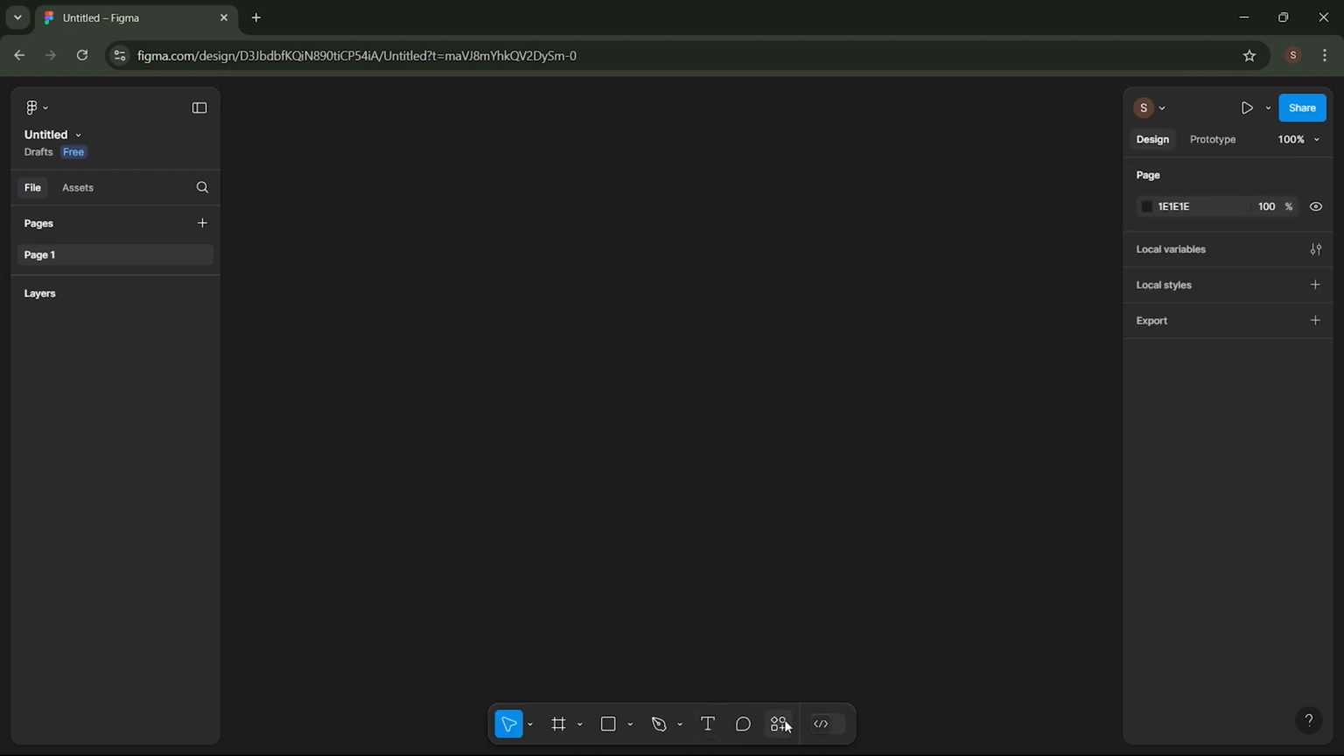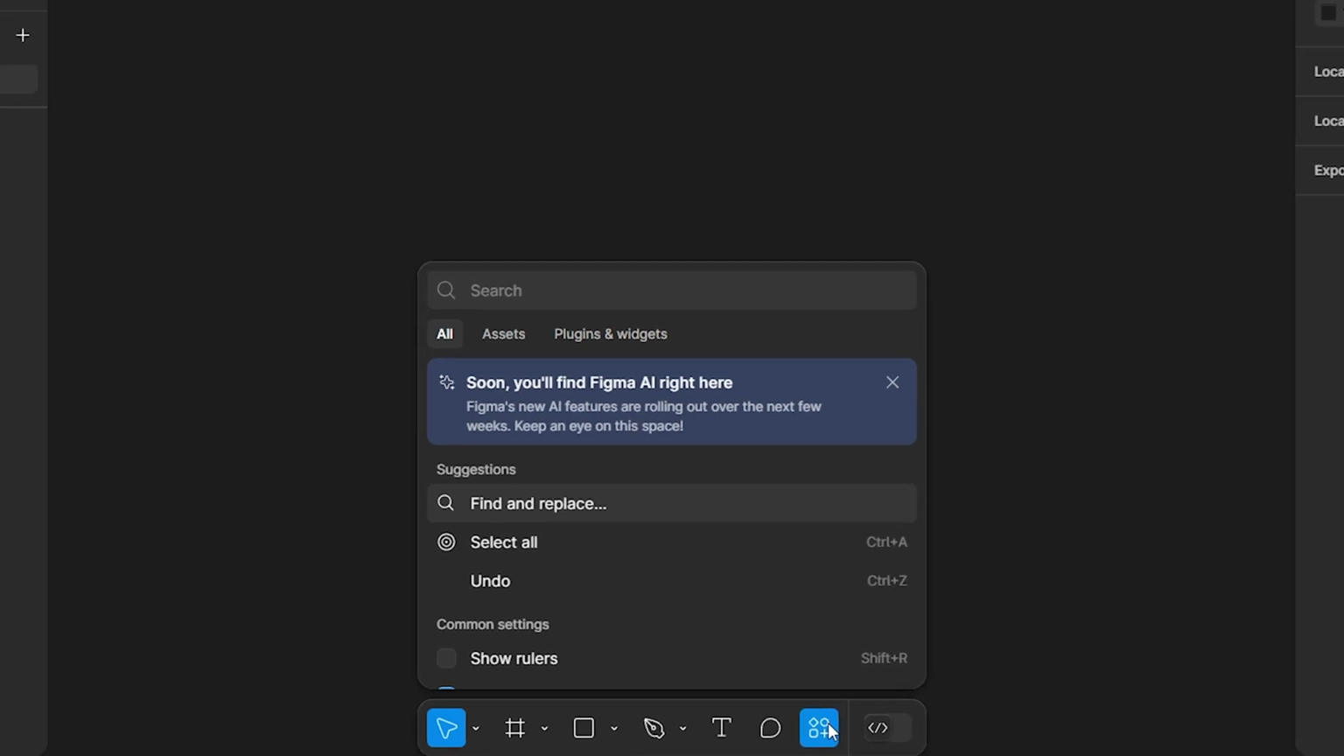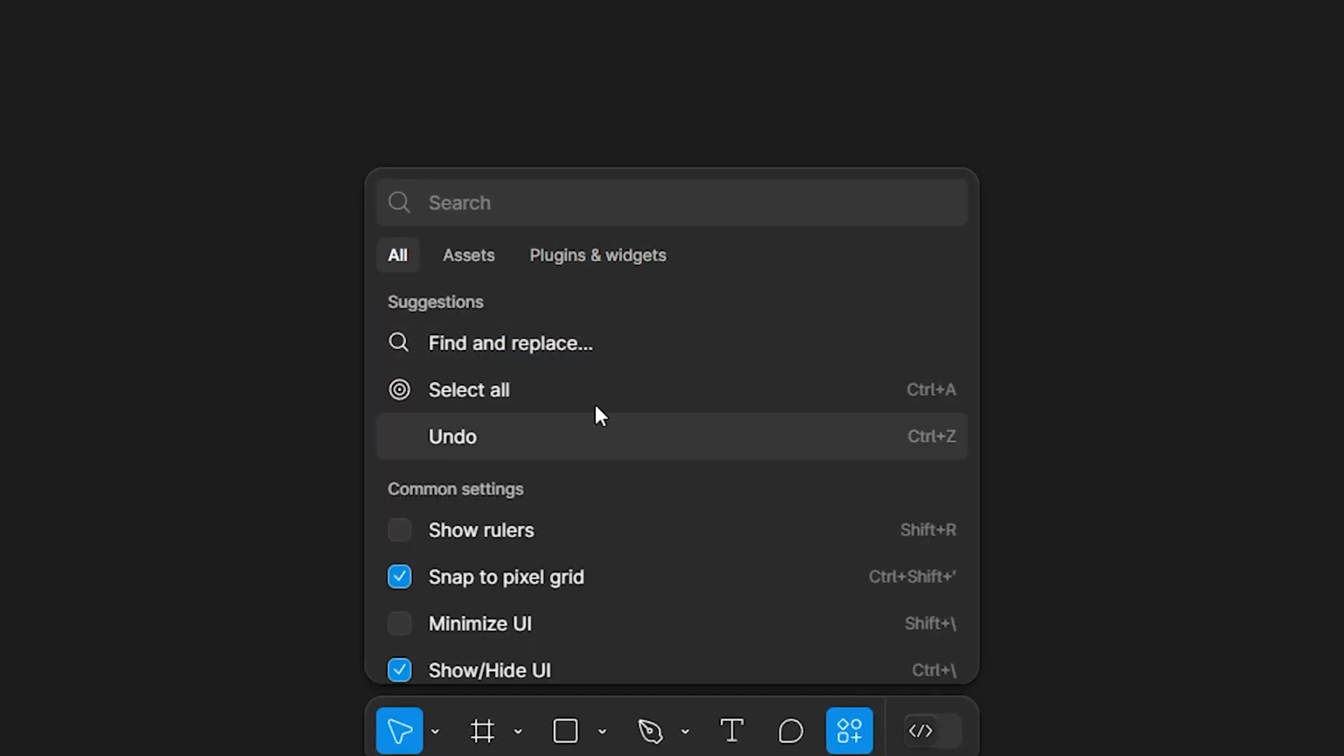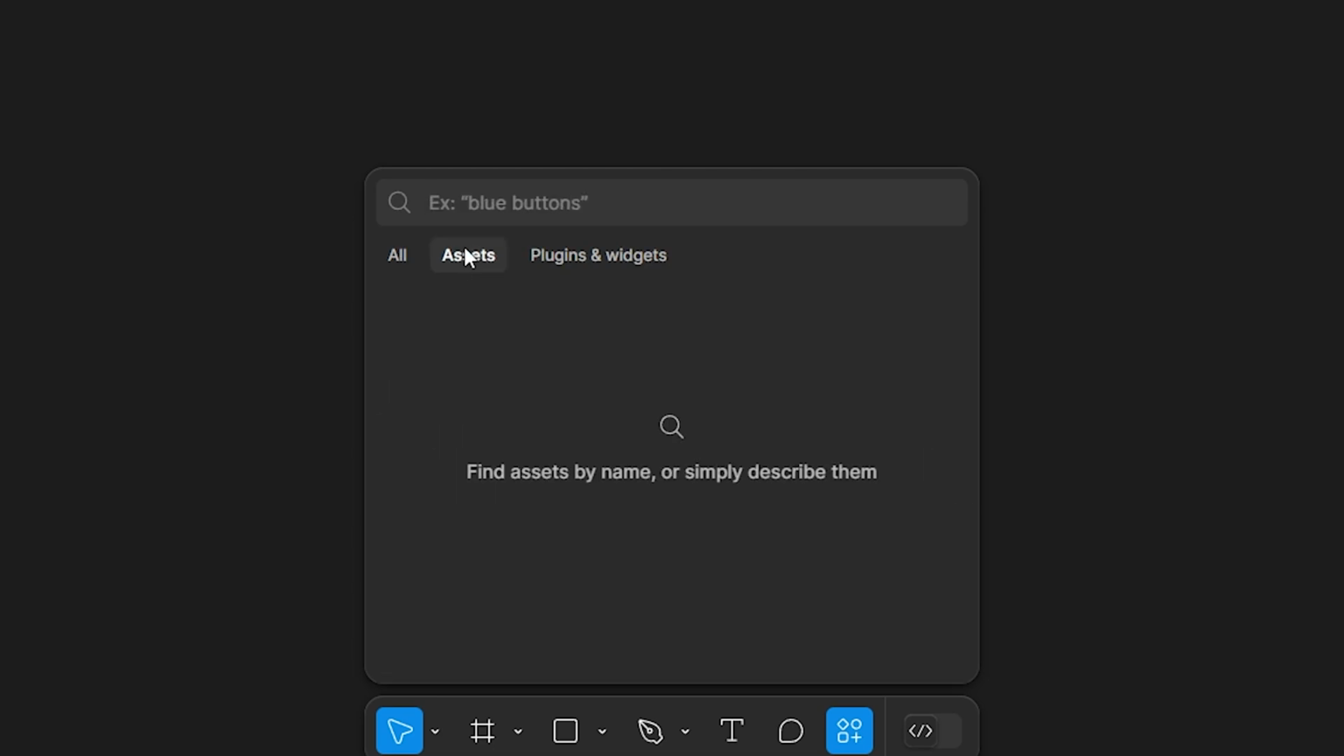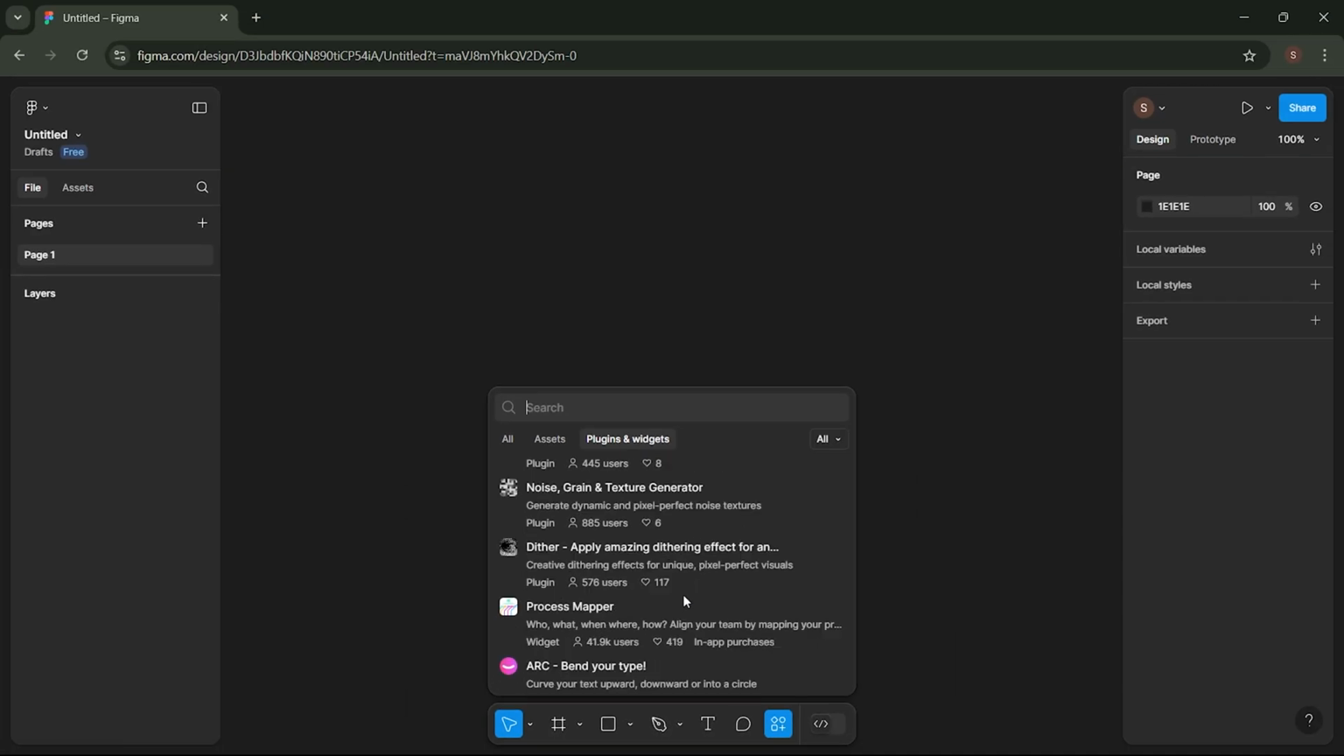There's also the Action tool, which allows you to access several options like Find and Replace, Select All, and more, which we'll go through one by one later. The Action tool also allows us to use plugins, widgets, and assets to make designing apps or websites easier.